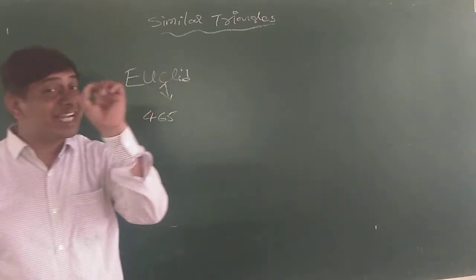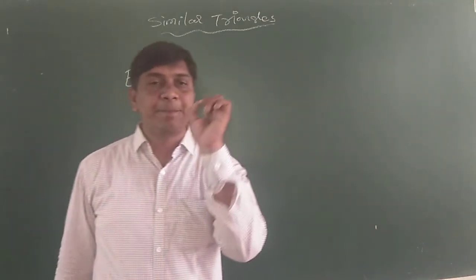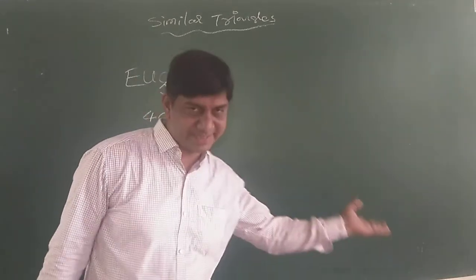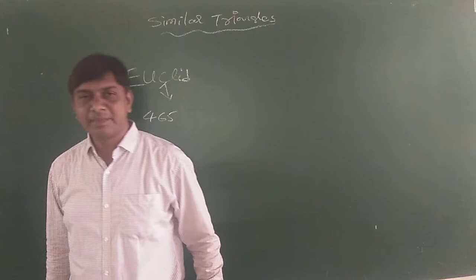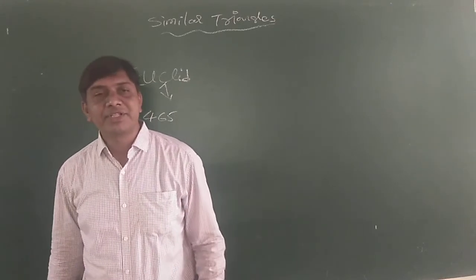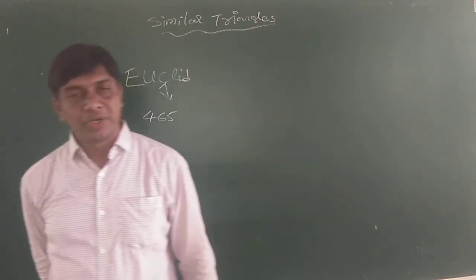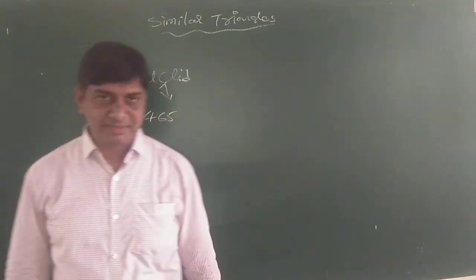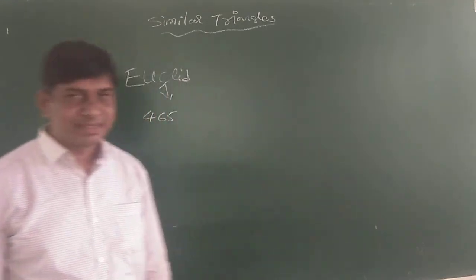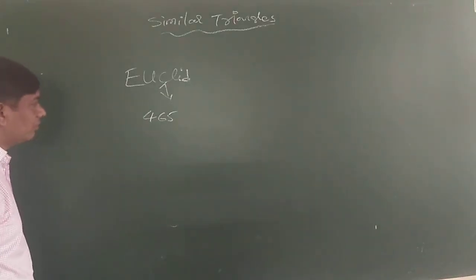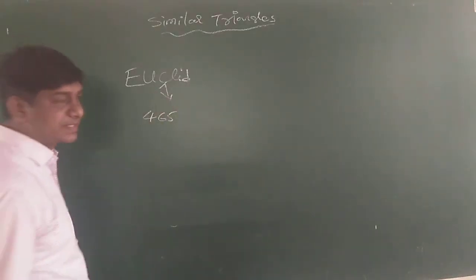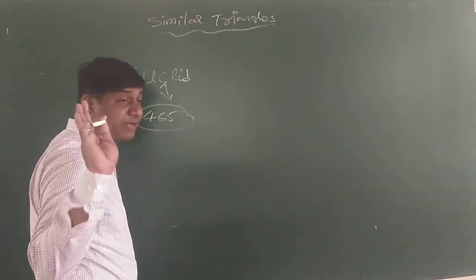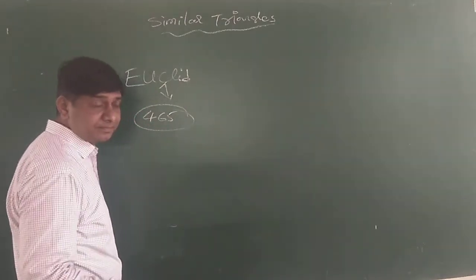A theorem is a statement which is to be proved by using some other statements. Am I clear? He gave 465 propositions in that book.